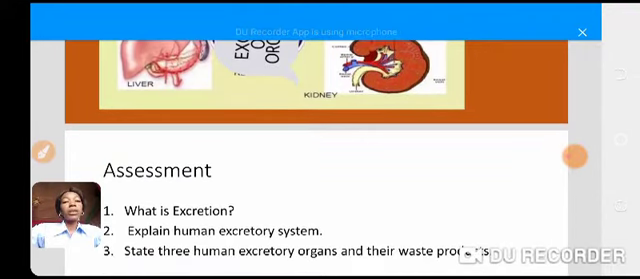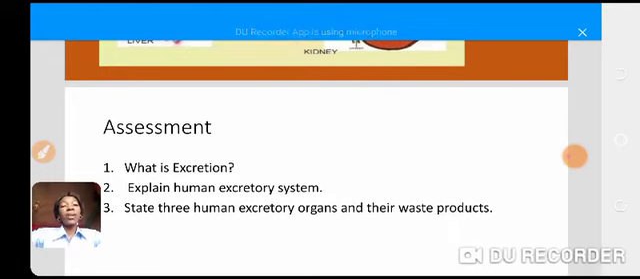And the last but not the least is state 3 human excretory organs and their waste products. You'll be jumping up to answer this question, so I want to hear your answer. You mention the organs, you tell us the waste product that particular organ releases or excretes. Okay, let me hear your answers.